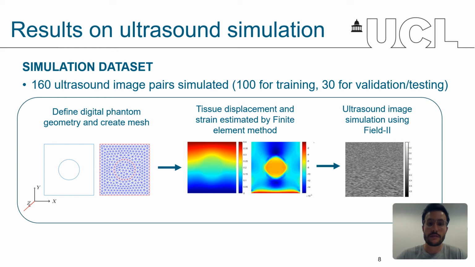A different axial compression was randomly assigned to each phantom and represented between 0.5 and 4% of the phantom total length. The geometry and mesh of each phantom were defined in MATLAB. The tissue displacements were estimated by finite element methods using the partial differential equation toolbox from MATLAB. And finally, we used the Field II software to generate the ultrasound images. Concerning the ultrasound probe parameters used in Field II, we set the probe central frequency to 7 MHz with a sampling frequency of 40 MHz. We also added white Gaussian noise on the images to increase the robustness of our network to noise.